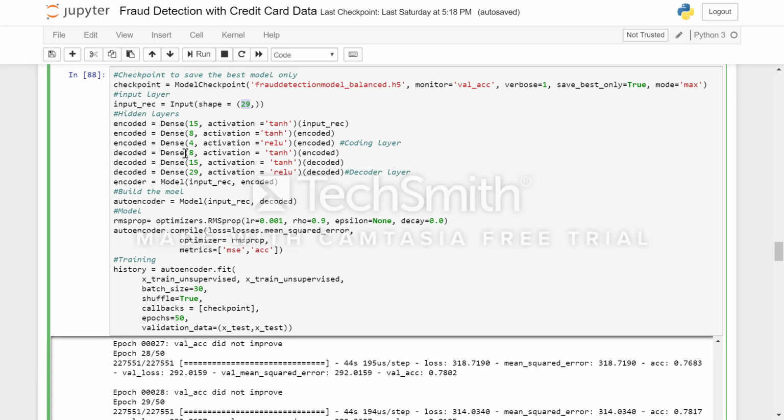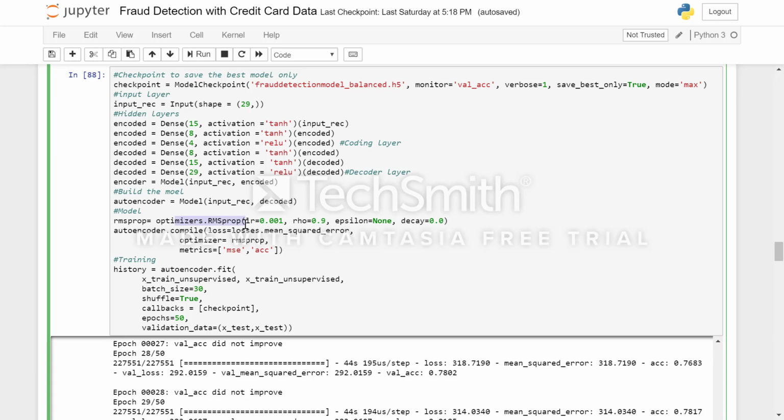So I've tried different architectures here. I've tried with 3 layers with 10 neurons, 5 neurons and 10 neurons again, and I've also tried with 4 hidden layers, but this one with 5 hidden layers gave me the best results.